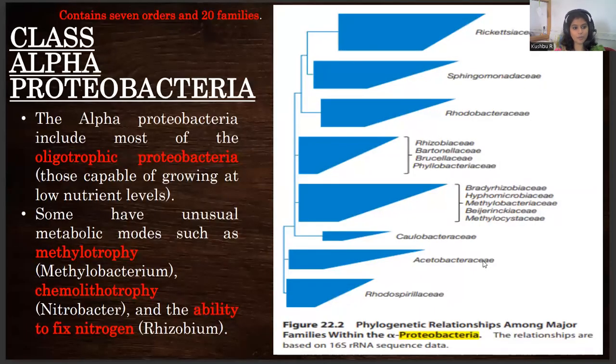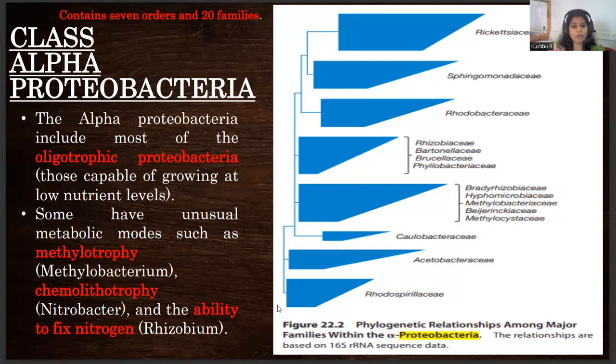Alpha proteobacteria are believed to be oligotrophic in nature, capable of living or surviving even under low nutritional levels. They are methylotrophic in nature, like Methylobacteria. They have unusual metabolism in that they can oxidize methane. And there are a few that are capable of fixing nitrogen, like Nitrobacter or Rhizobium.